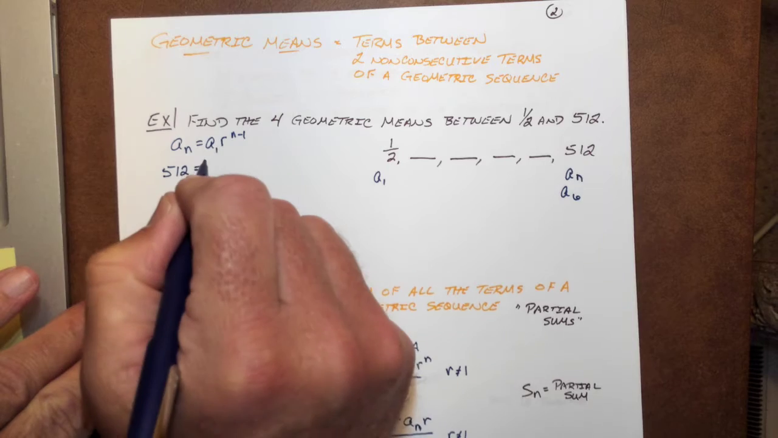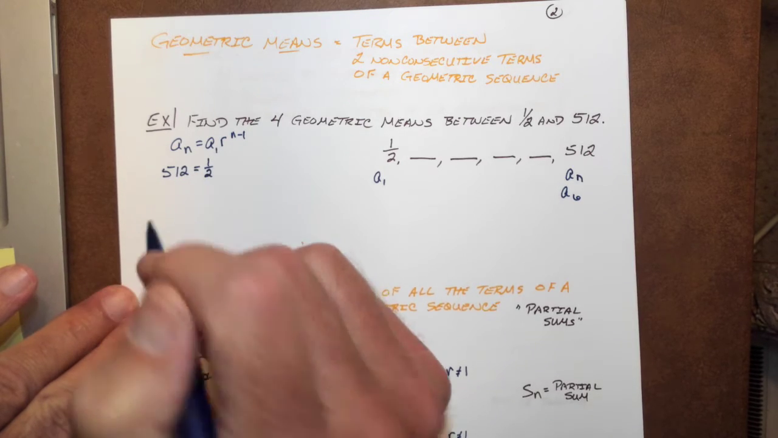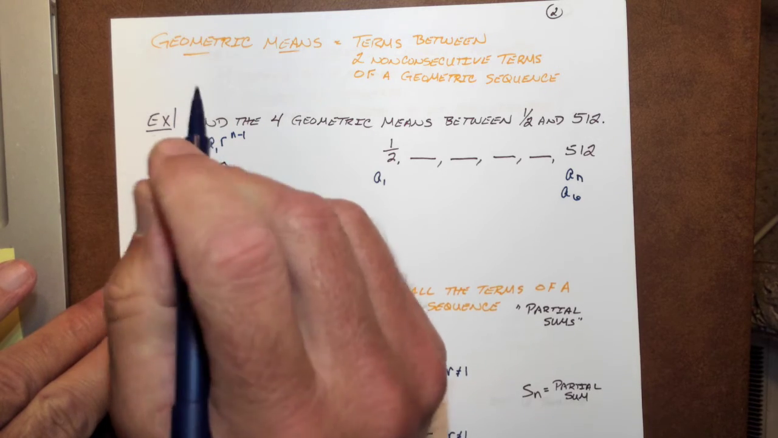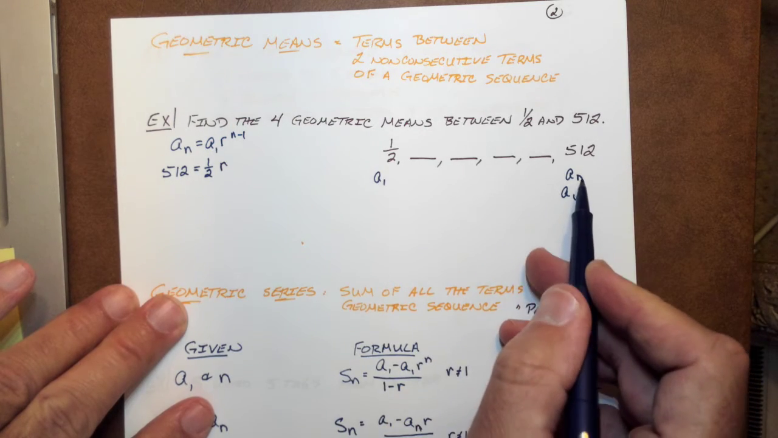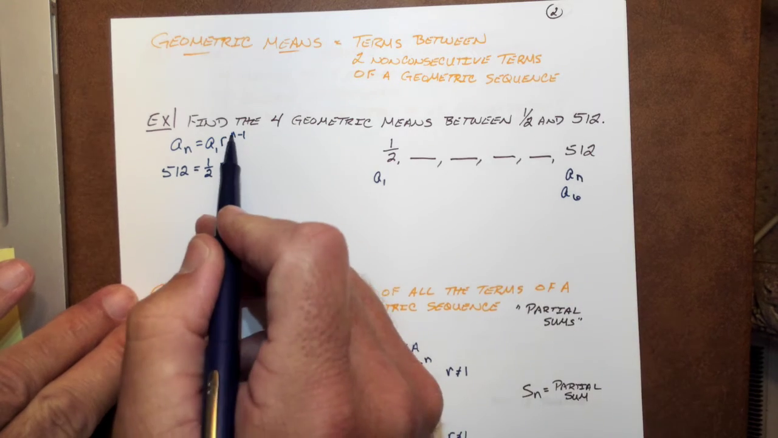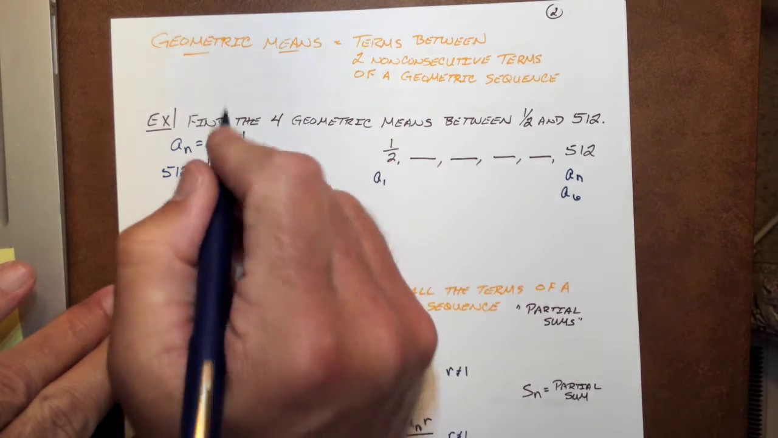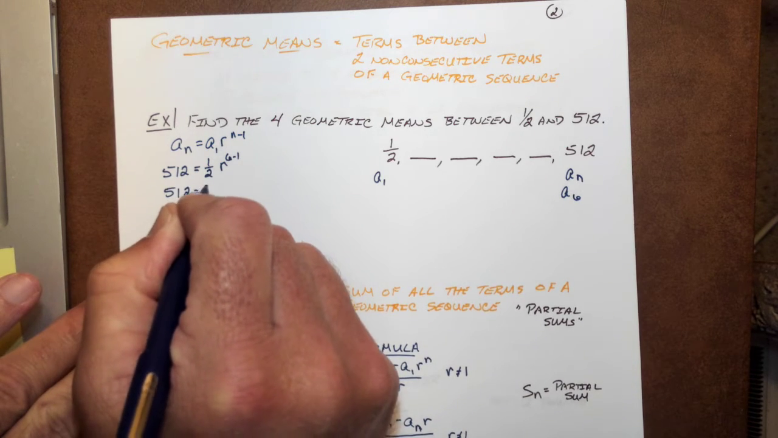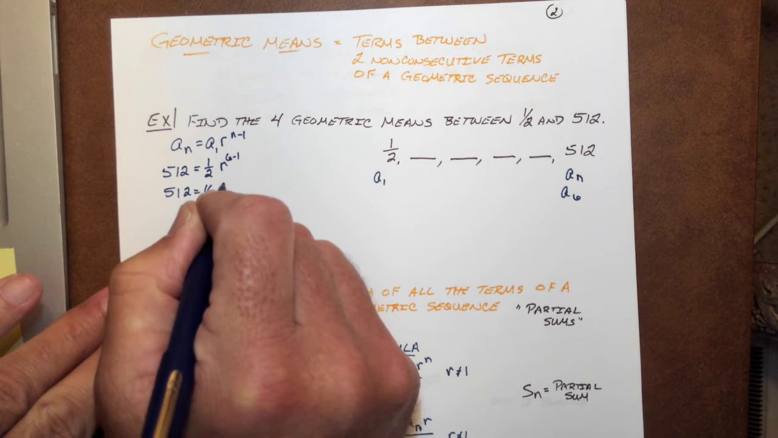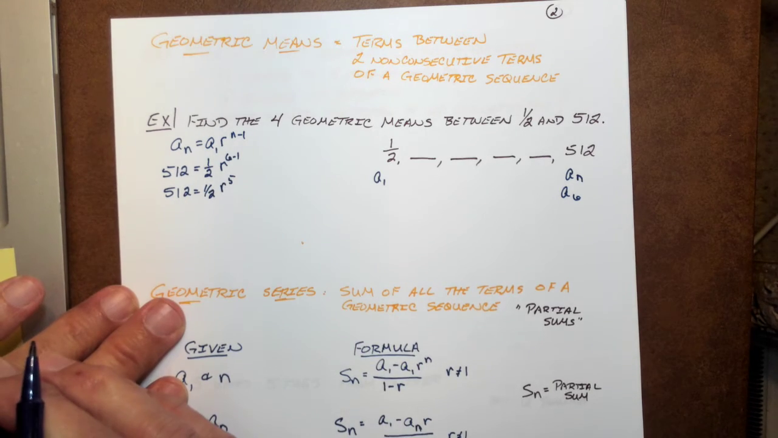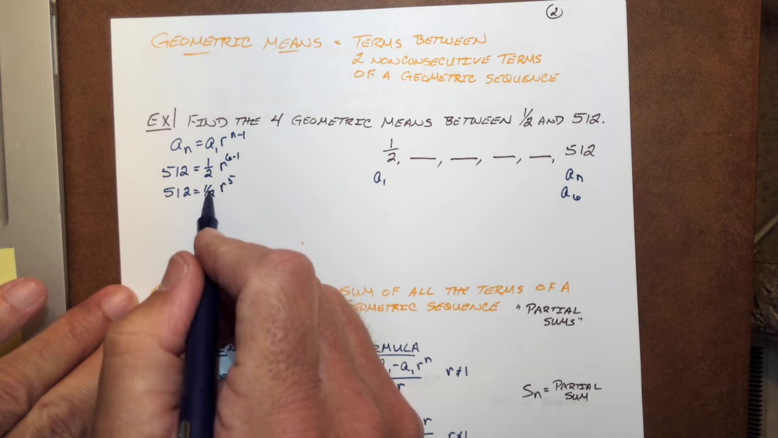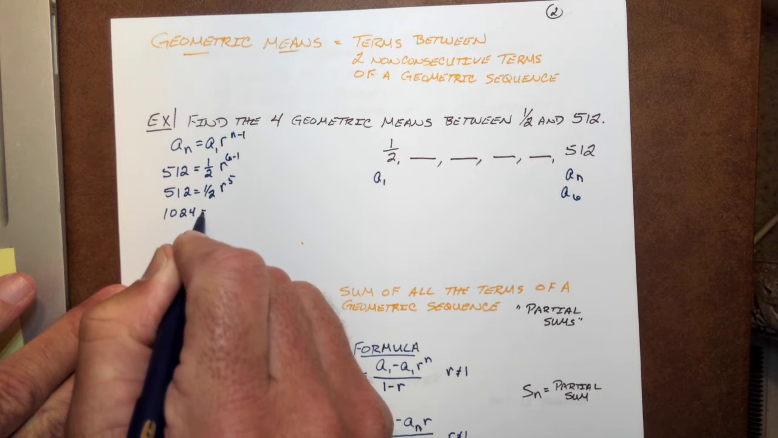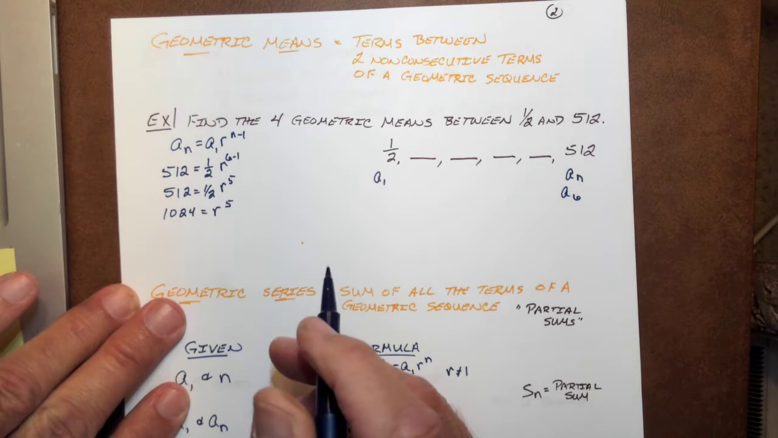Equals, we know 1/2, a sub 1. Our ratio is what we're trying to find here. So we'll have r to what power? Well, there's n minus 1, so 6 minus 1, 5. So 5/12 equals 1/2 times r to the 5th power. Okay. First step, multiply everything by 2. 1024 equals r to the 5th power.